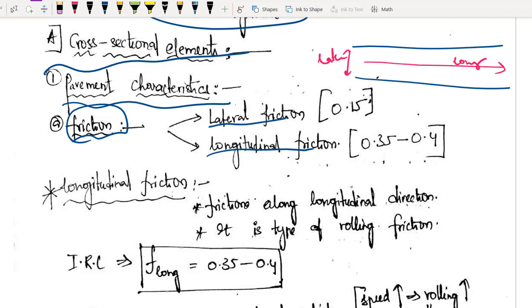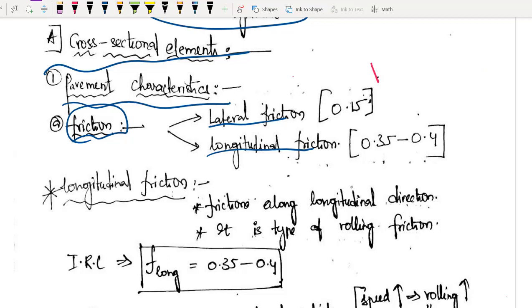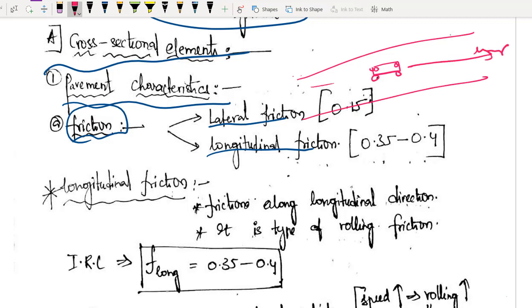Now let us try to imagine. There is a car. इतना बड़ा कार क्यों, छोटा सा कार ले लेंगे. Okay, so obviously it will have 4 wheels. Now let us say it is traveling something like this on a road. ठीक है, so obviously this will be my longitudinal direction and this will be my lateral direction. So whenever you are going on a straight path, if you apply brake, जो भी friction यहाँ पे काम कर रहा है in the longitudinal direction, that will be longitudinal friction. It is very clear, right?